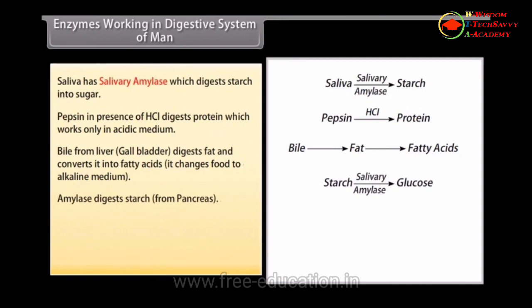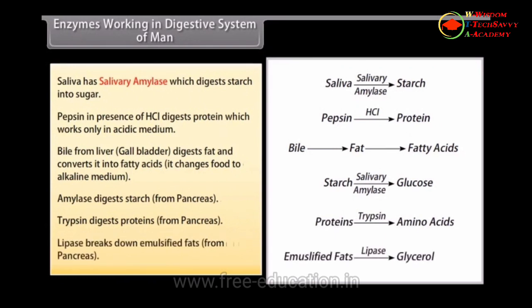Amylase from pancreas digests starch. Trypsin from pancreas digests proteins. Lipase from pancreas breaks down emulsified fats.